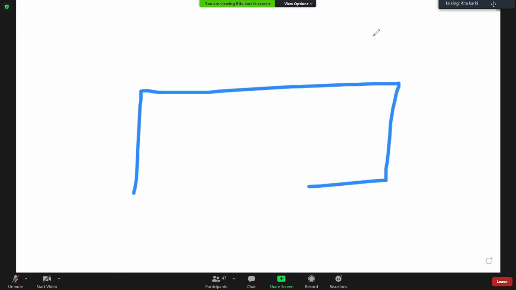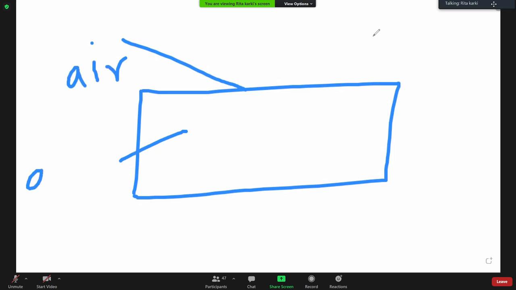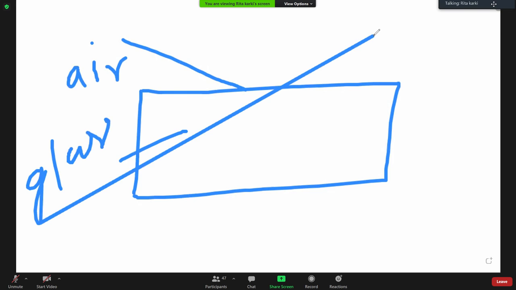Similarly, the second law of refraction is also shown by the diagram, as I have already shown you. Whenever the ray of light passes from the rarer to the denser medium, it will always bend towards the normal.